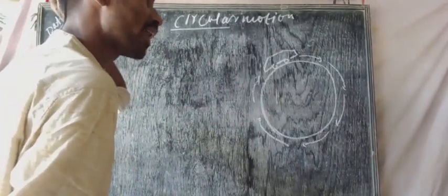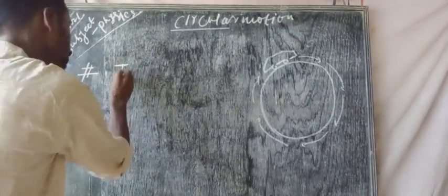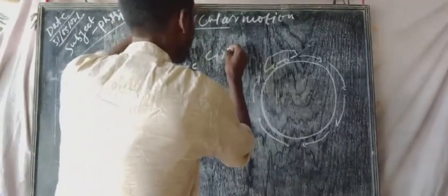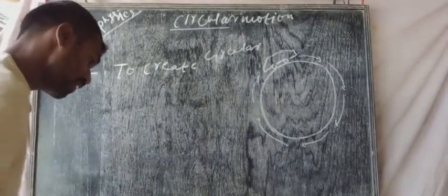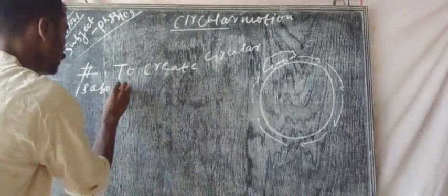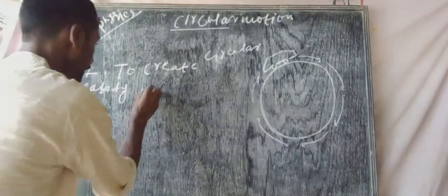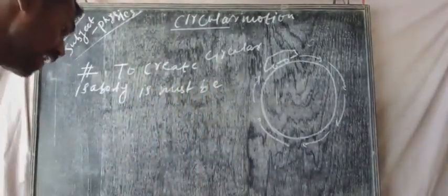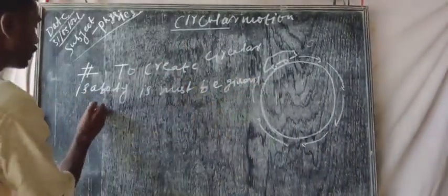To create circular motion, a body must be given some initial velocity.